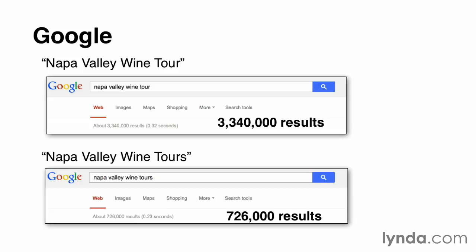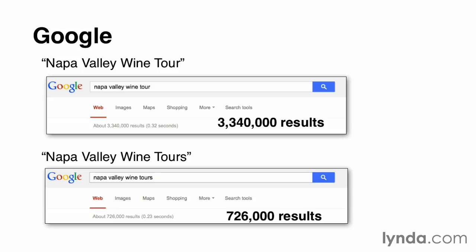So for example, when we search Google for a Napa Valley wine tour, we have over 3 million results. When we search for Napa Valley wine tours, plural, we have only 750,000 results. Immediately, this should show an opportunity that for the singular version of the word, there are over 3 million results. For the plural version of the word, less than 1 million. This is our initial indication of competition in these different phrases. And it's normal that you're going to see this disparity, even among singular versus plural or synonyms or other words that are used.